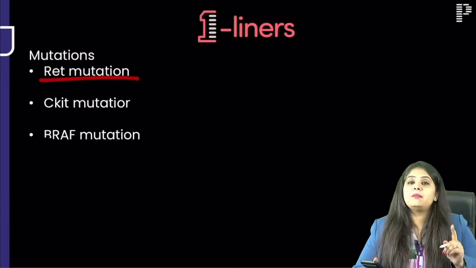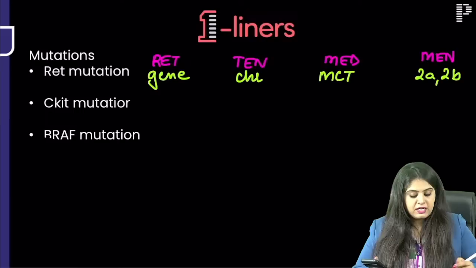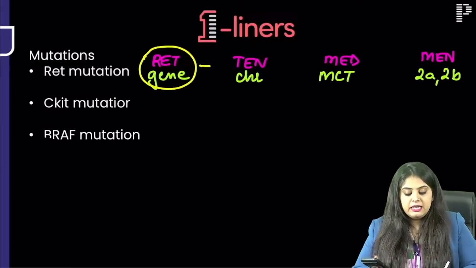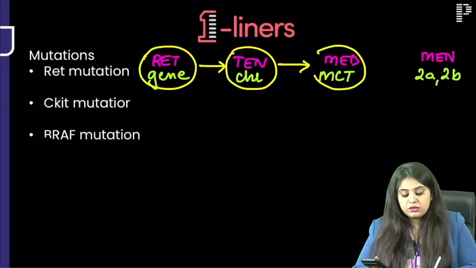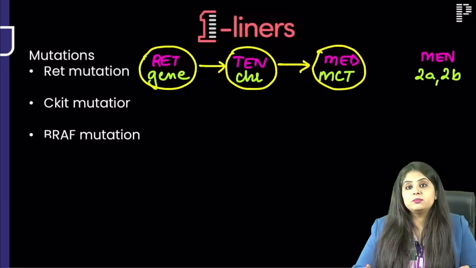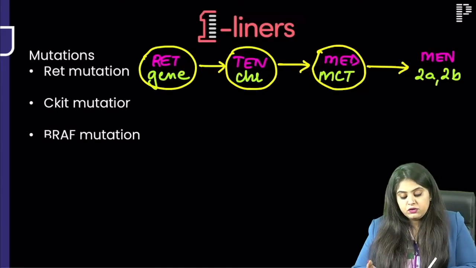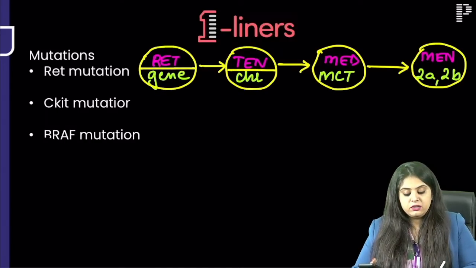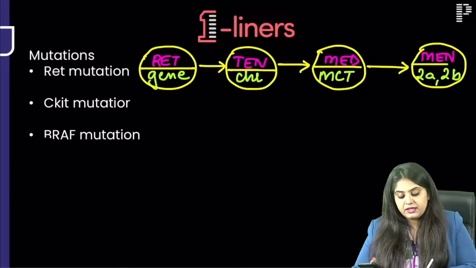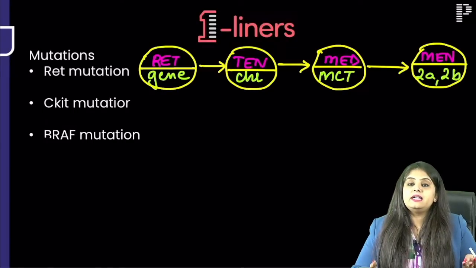So RET, for RET ma'am we had one song, RET 10 med men. So that is how we used to study. RET is the name of the gene. It is present on chromosome number 10. The cancer that it causes is medullary carcinoma thyroid. And the syndrome in which it is seen is MEN 2A and MEN 2B. Repeating, RET gene, 10 chromosome, medullary carcinoma thyroid, MEN 2A, MEN 2B, RET 10 med men.